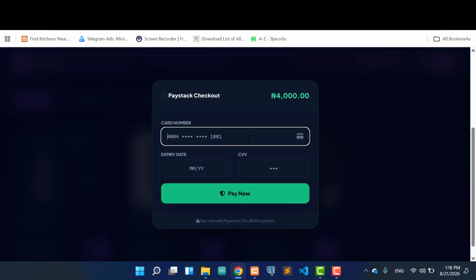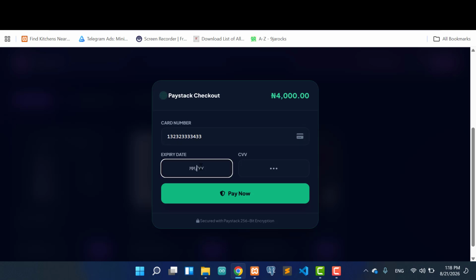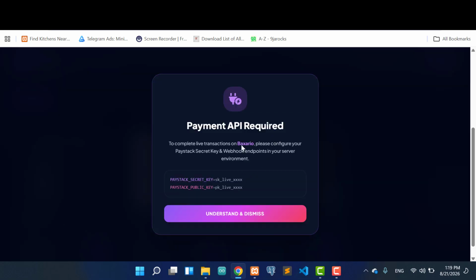So here I'm going to enter my card number, which you can enter, and okay, I don't have any card. Just type a random number here. This is a Paystack integration checkout. You know what this one means. You can just type, then you enter the 2 digits on your card, then you can click this particular button.